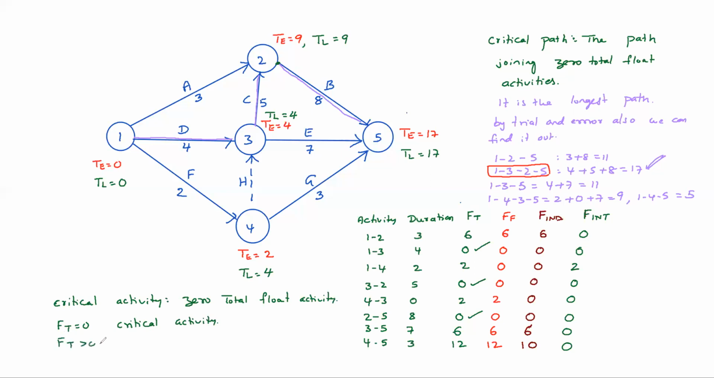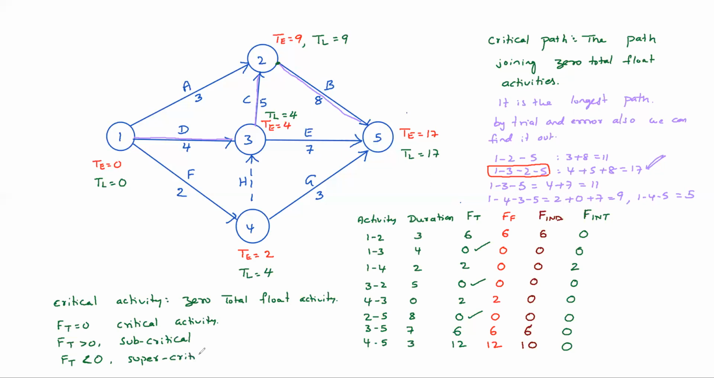FT greater than 0 is actually supercritical or subcritical? Subcritical. Not that much critical, less than criticality. FT sometimes may be less than 0. Then it is supercritical, which means more attention is required. See, for a critical activity itself, more attention is required. So if total float is negative, then that is supercritical.